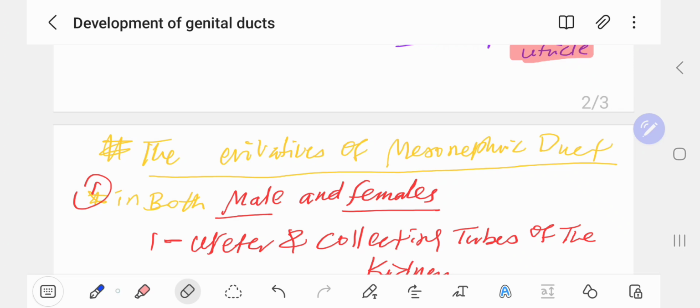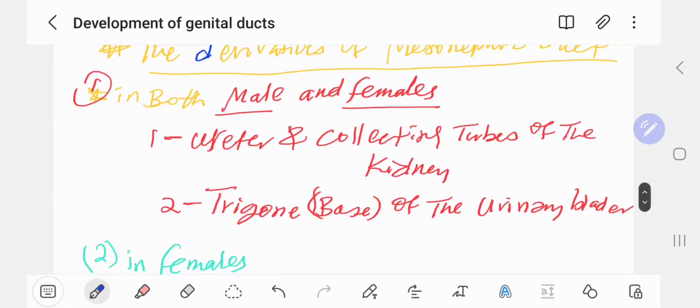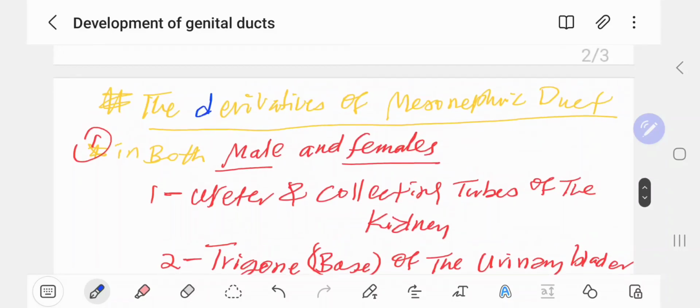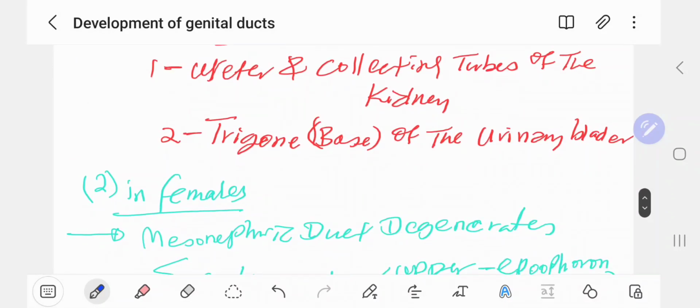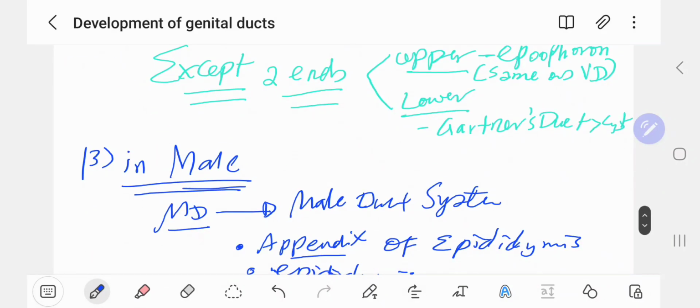The second one is actually what? Mesonephric ductus. So the second one is the derivatives of mesonephric ductus. In both male and female, mesonephric ductus has three differentiations. The first one is in both male and female. The second one is in female only, and the third one is in male only.